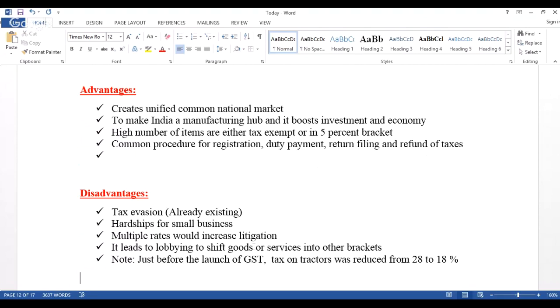And it will be a big hardship for small business people, whether it is a small entity, medium entity, or larger entity. You have to pay the taxes if you are crossing 20 lakhs turnover per annum. Next, multiple rates would increase litigation. It is going to create another problem, and it will lead to lobbying to shift goods or services into other brackets. Obviously, what will happen,